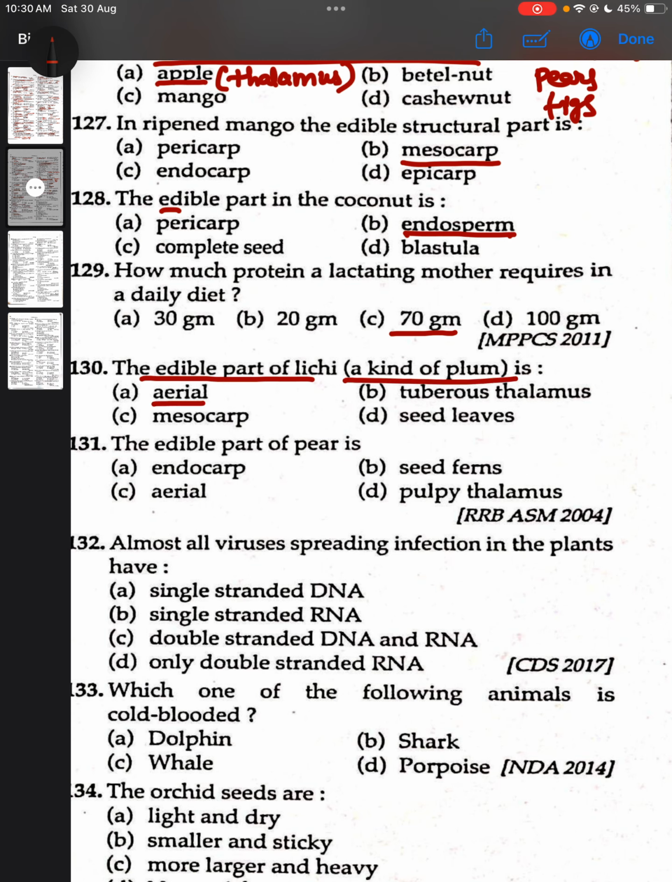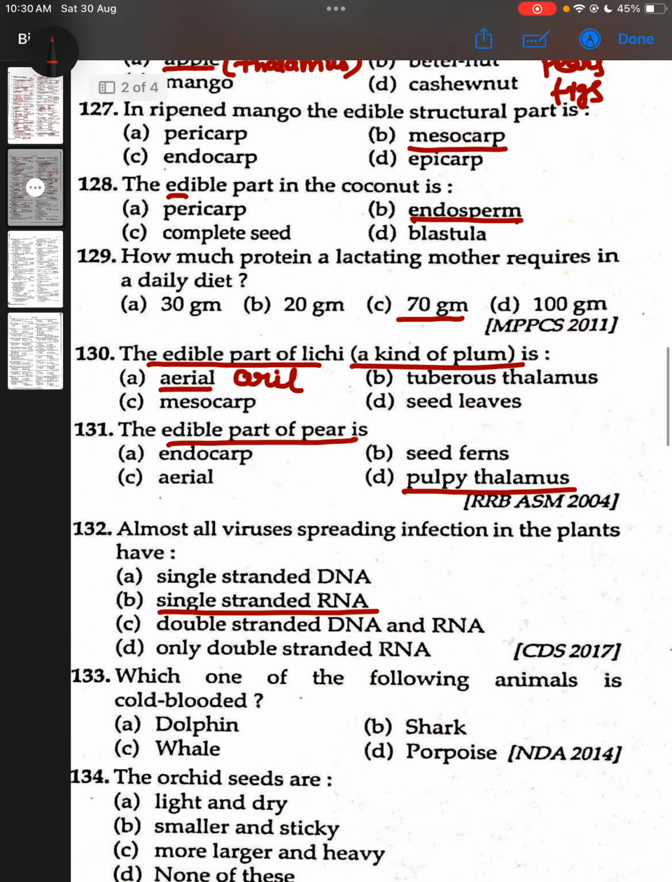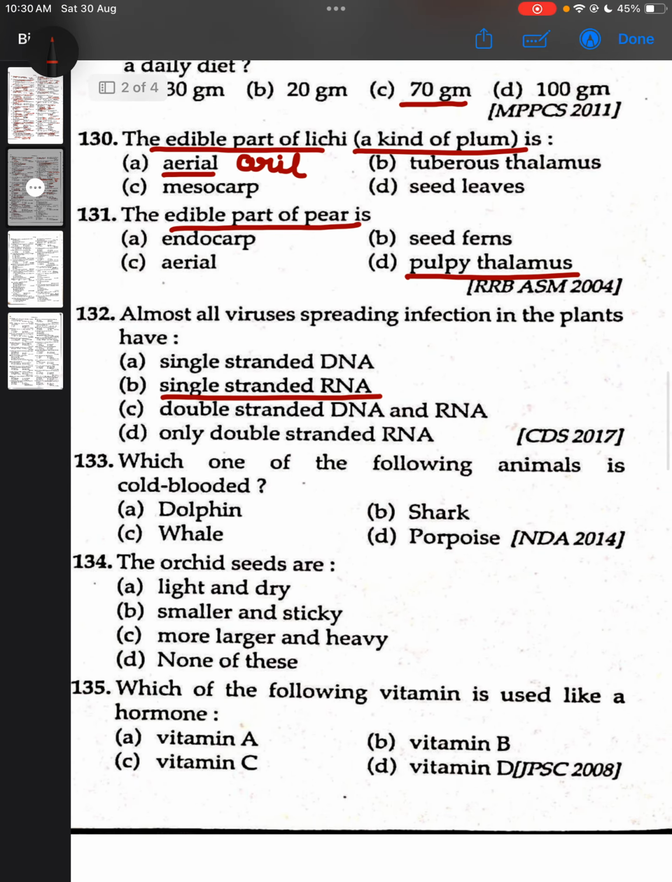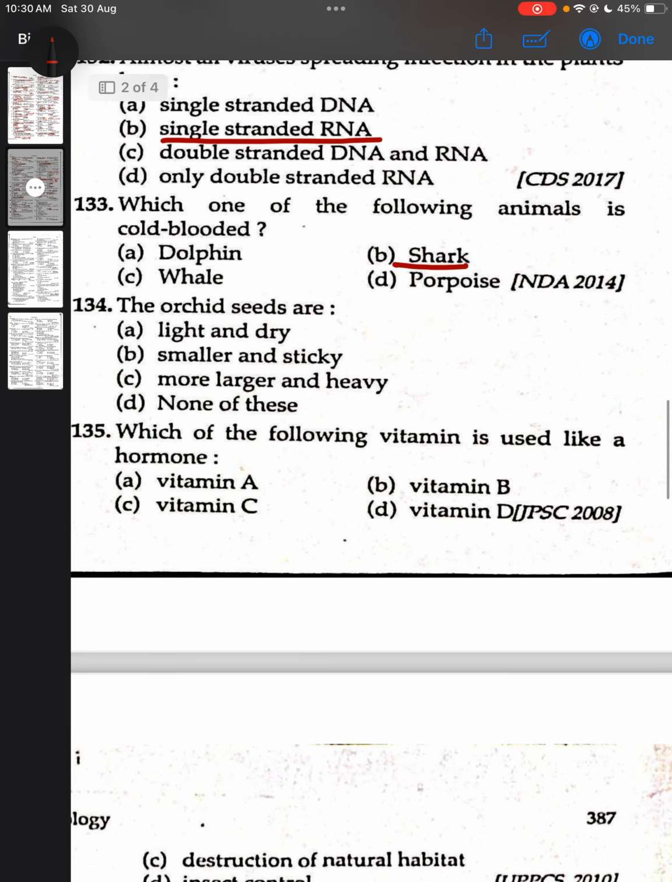It is not aerial. The correct answer will be aril, A-R-I-L. The edible part of a pear is pulpy thalamus. Almost all viruses spreading infection in plants have single-stranded RNA. Which one of the following animals is cold-blooded? Correct answer is shark. The orchid seeds are light and dry.